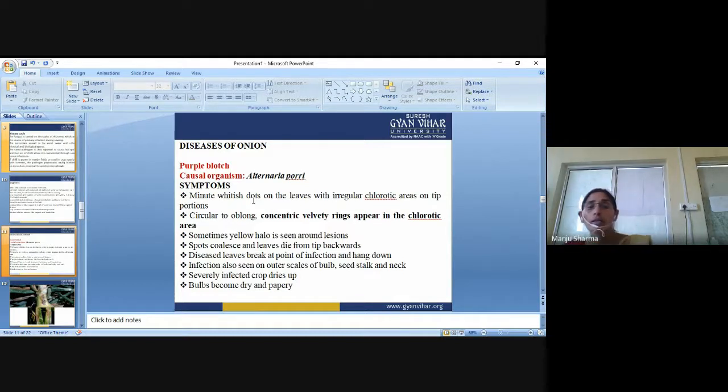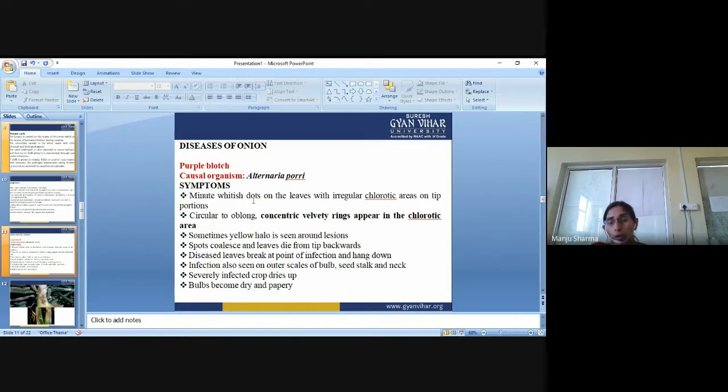Symptoms are minute whitish dots on the leaves with irregular chlorotic areas on the tip portion. So the color of the leaves changes during the disease purple blotch.